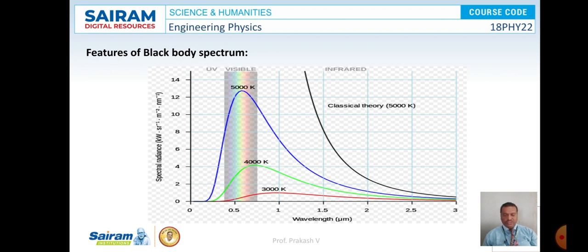That is, the distribution of radiant energy is not uniform and varies with lambda and temperature. There are different curves for different temperatures, and for a particular temperature the intensity of radiation increases up to a particular wavelength and then decreases with further increase in wavelength. And as the temperature of the body increases, the peak of the curve shifts towards the shorter wavelength end. So these were some of the features of this spectrum.